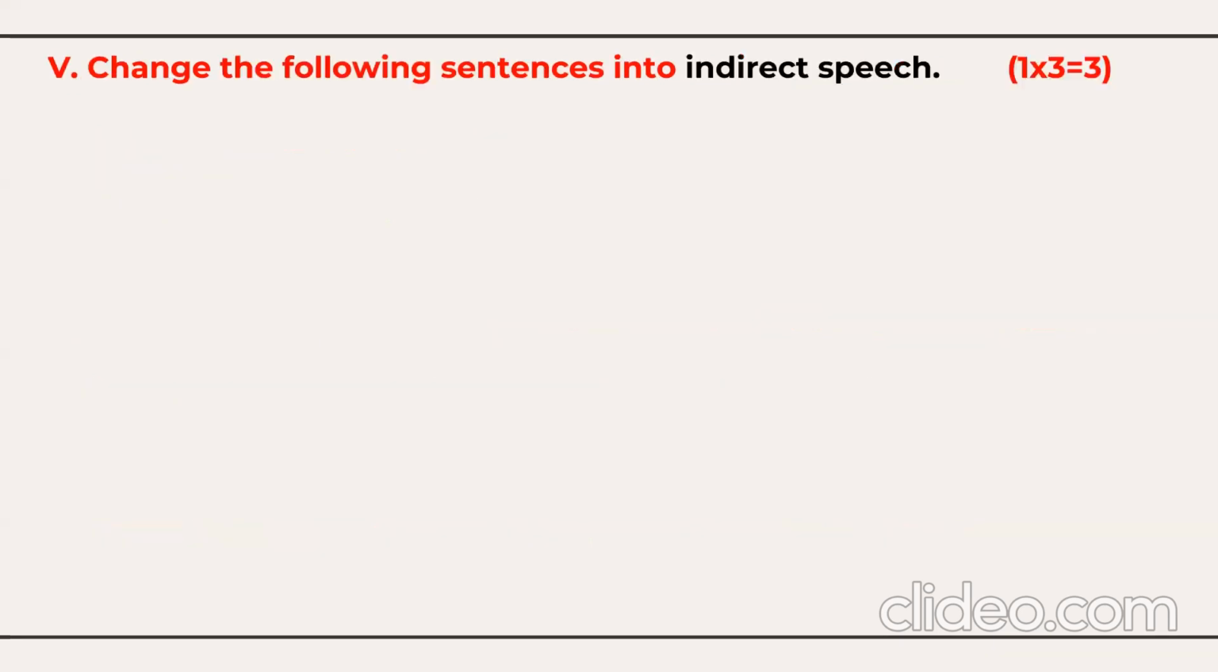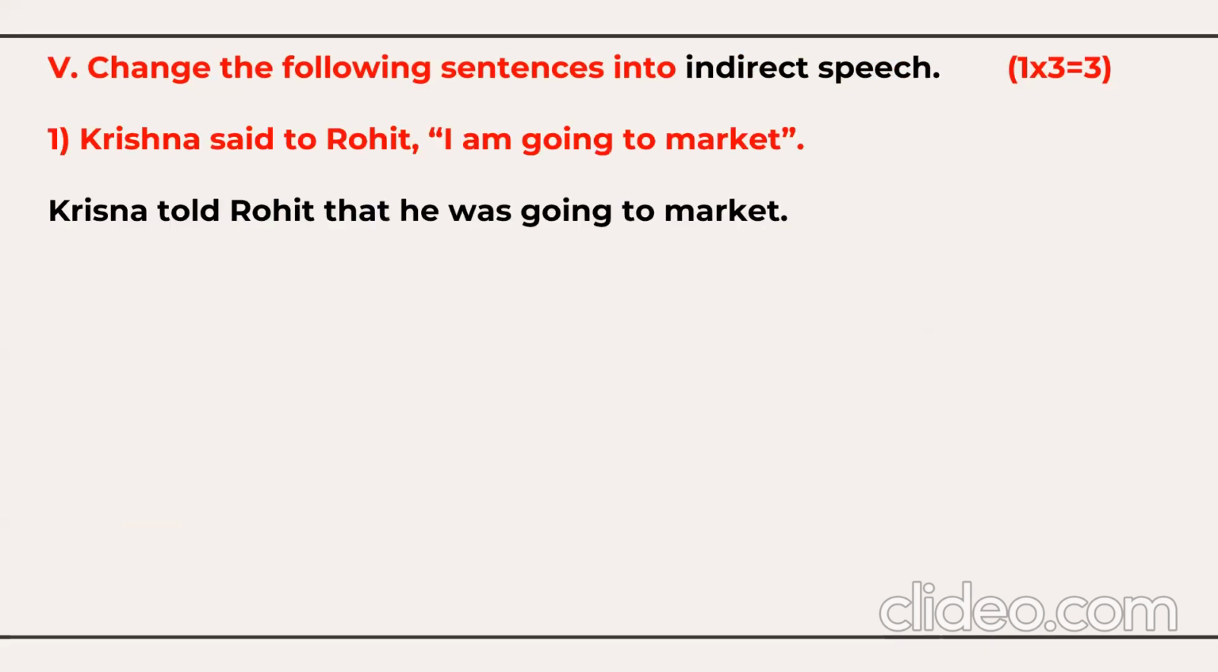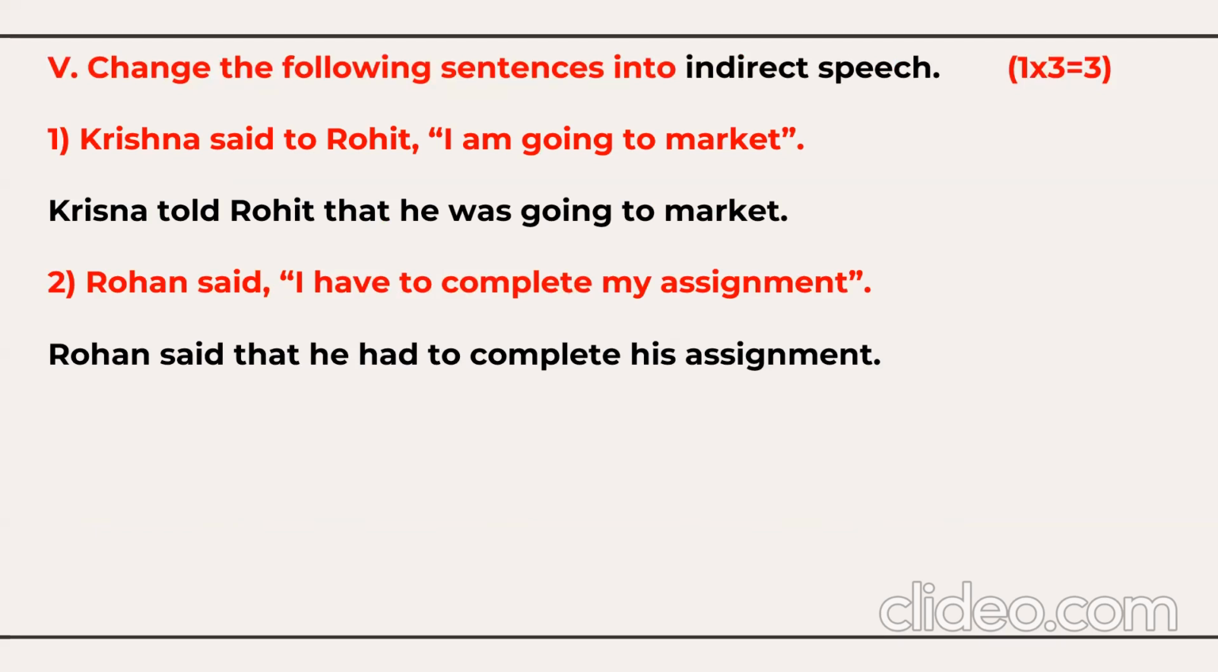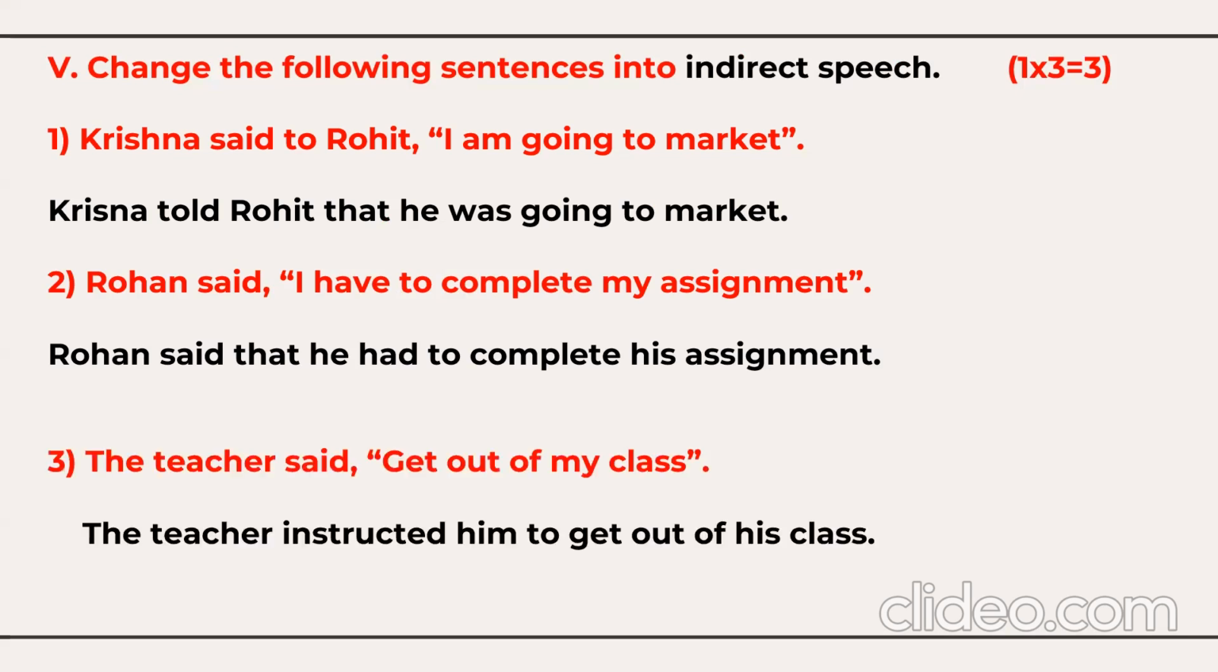Next question we have here, you need to change the following sentences into indirect speech. 3 sentences are given here. Number 1, Krishna said to Rohit, I'm going to market. Krishna told Rohit that he was going to market. Rohan said, I have to complete my assignment. Rohan said that he had to complete his assignment. The teacher said, get out of my class. It's an instruction. The teacher instructed him to get out of his class. I have done special videos on active passive voice and direct indirect speech, and the links are available in the description box. So these are for 3 marks.